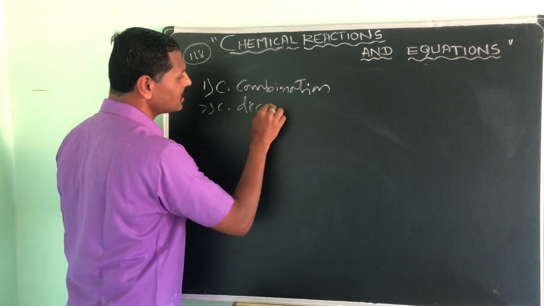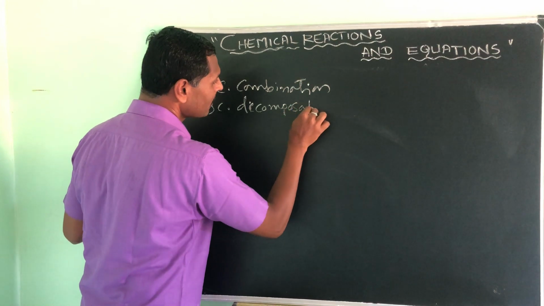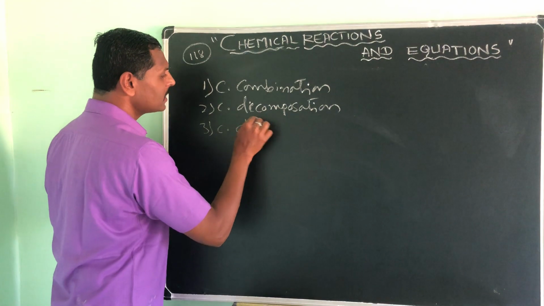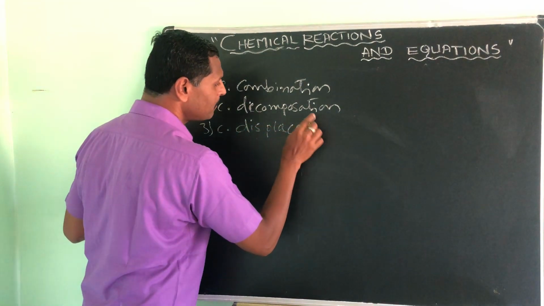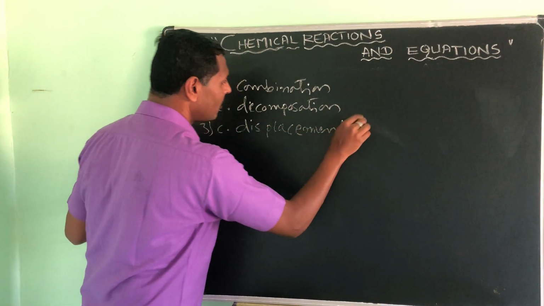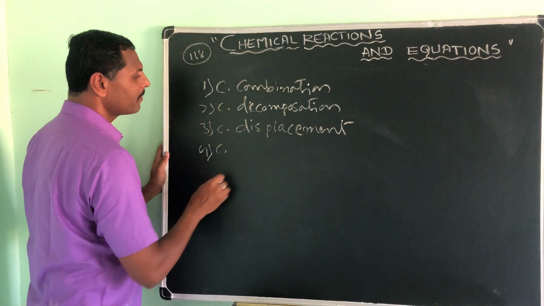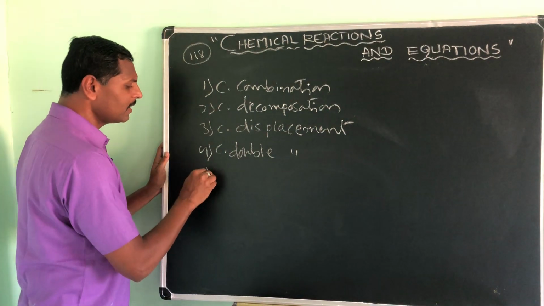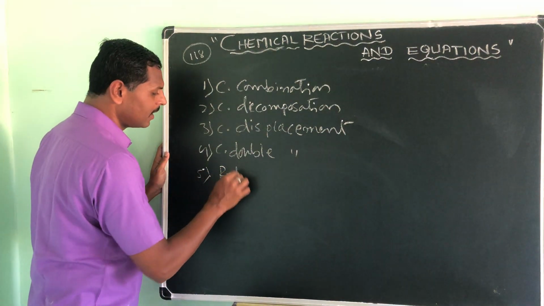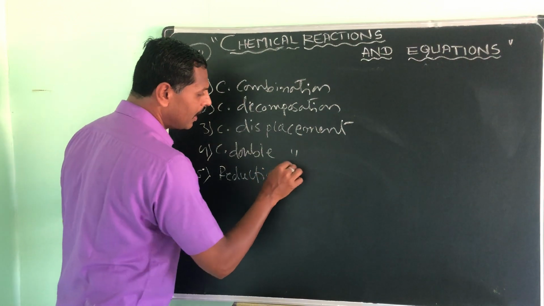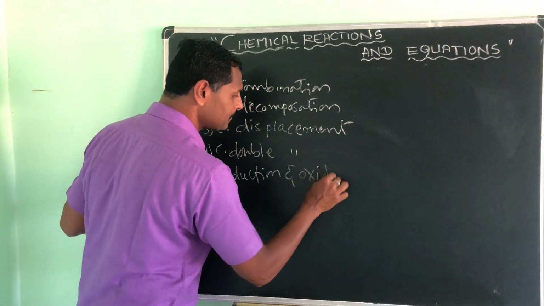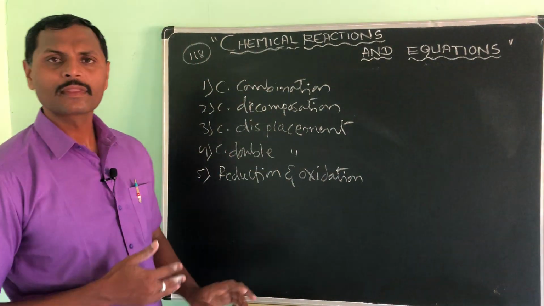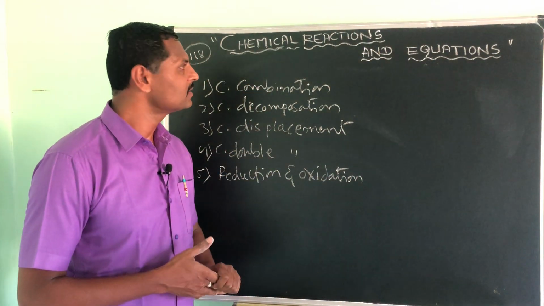Second one is chemical decomposition. Third one is chemical displacement. Fourth one is chemical double displacement. Fifth one is reduction and oxidation. So, these are all chemical reactions. There are 5 types of chemical equations.